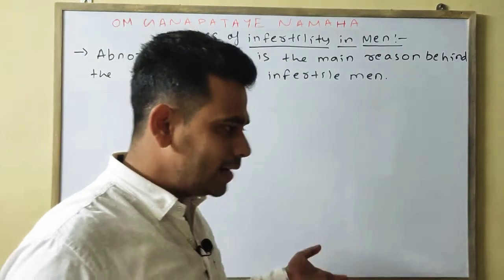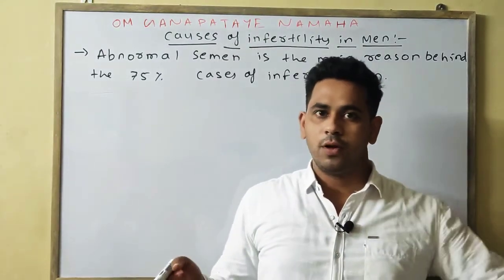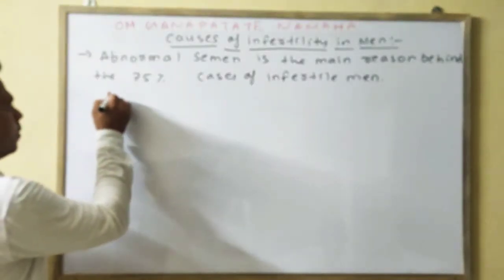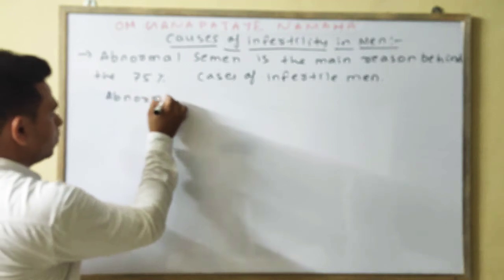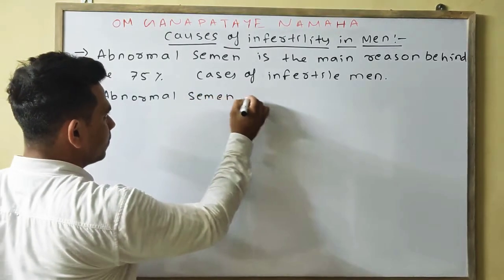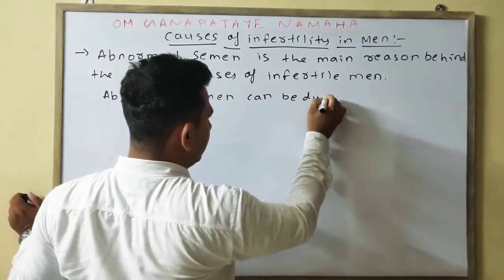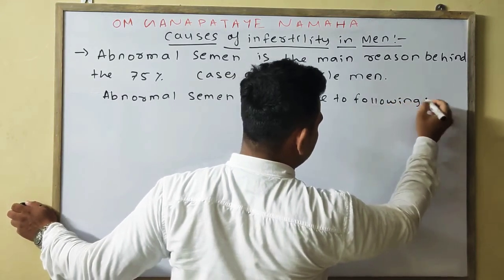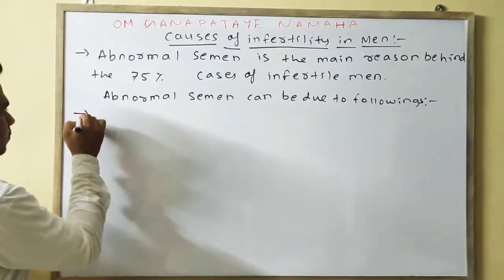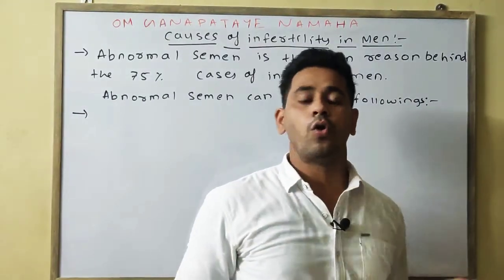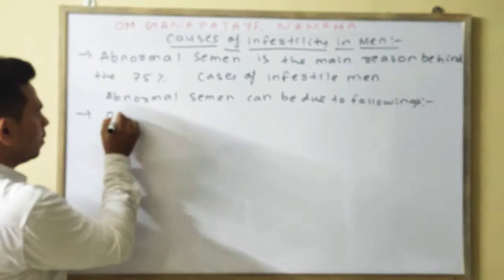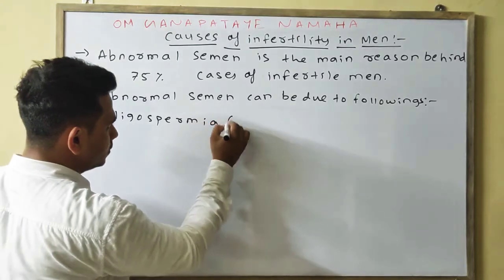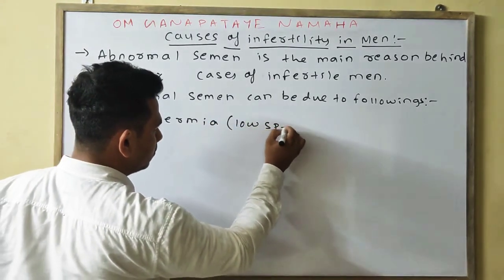So what are the reasons behind abnormal semen? Abnormal semen can be due to the following reasons. First one is the low sperm count, or oligospermia, which you know already. Oligospermia, or we can simply write low sperm count.